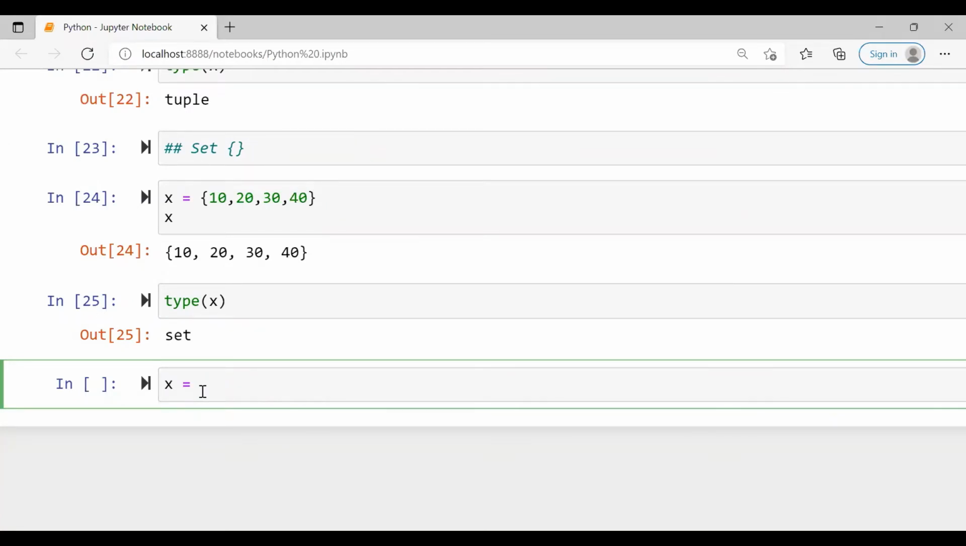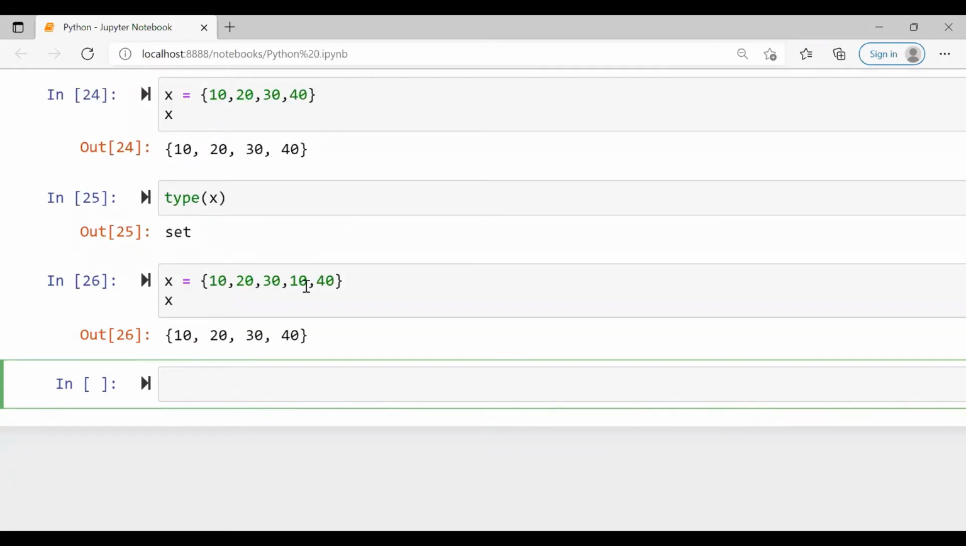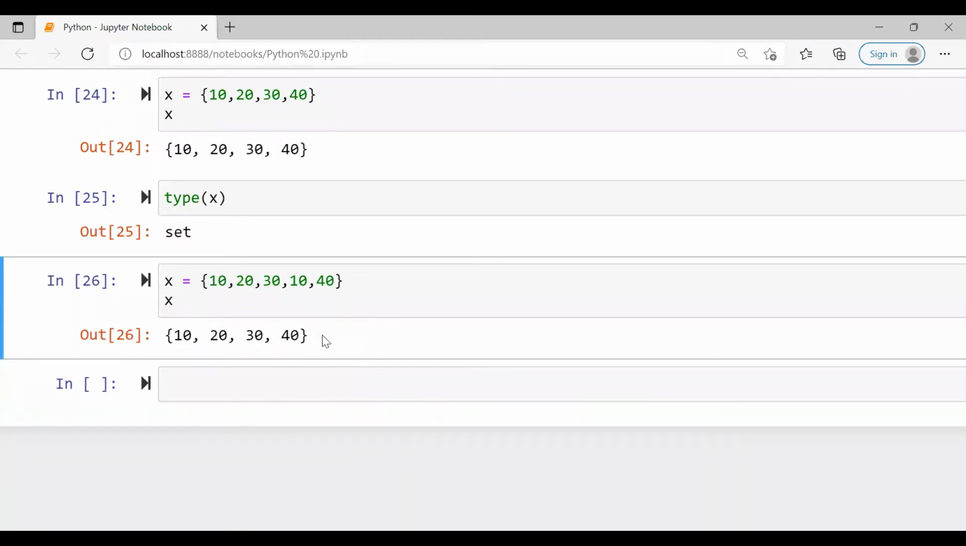Now, initialize x with values with repeated elements. Suppose I'll repeat 10 again and then 40. So there are 2 10s in x, set x. So let us print this. If you try to print, see here, the 10 is not repeated in the output, right? So that is the difference between the set and the tuple and list.